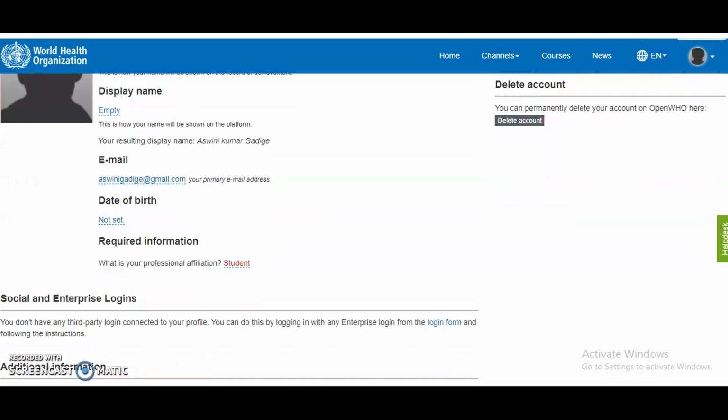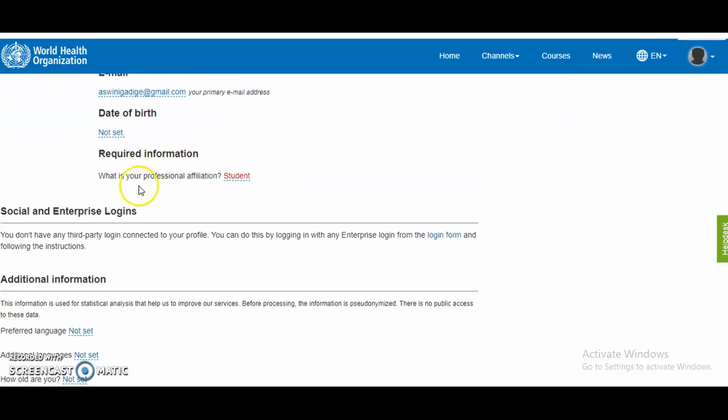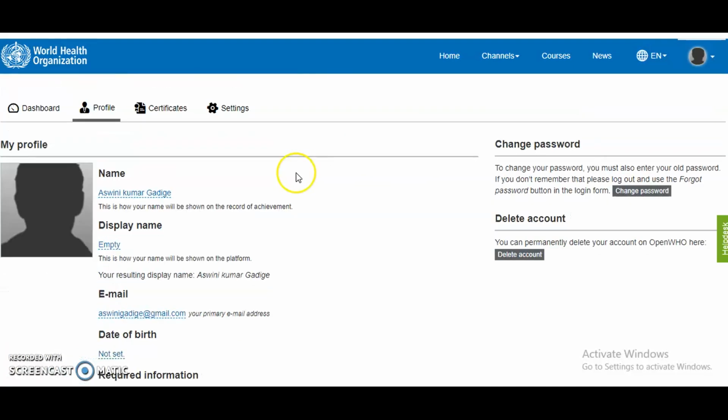If you don't want to provide all this information, at least you have to provide your professional affiliation. At least fill up this detail, and after filling it up, your work will be done here. Then go to the home page, guys.